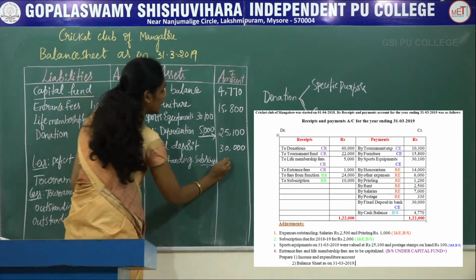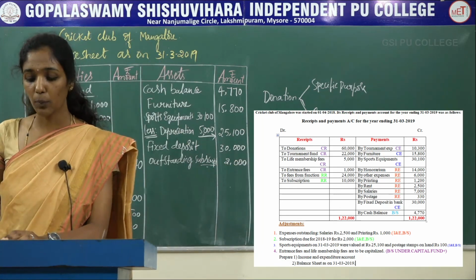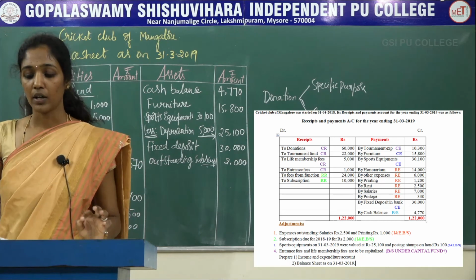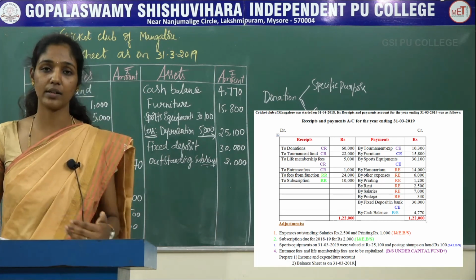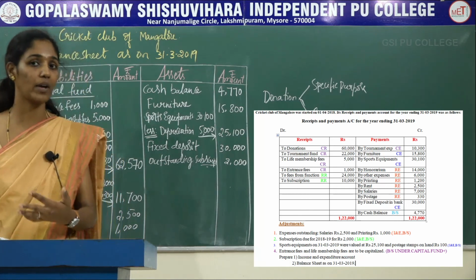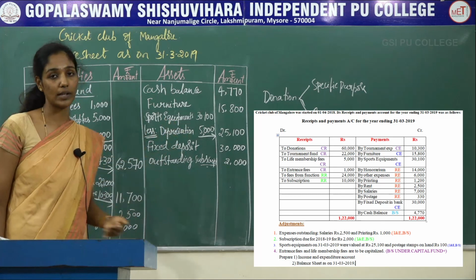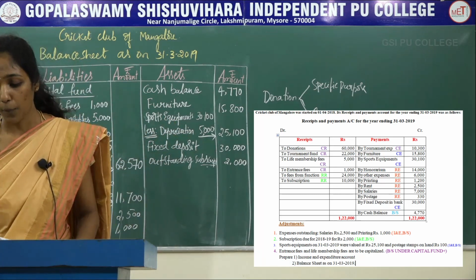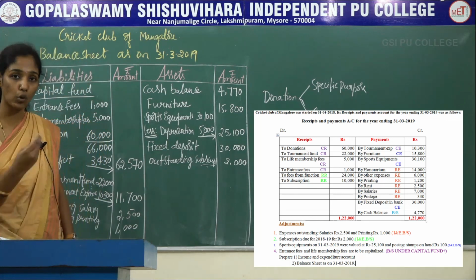Subscription was rupees 2,000. The next, third adjustment: sports equipments on 31st March 2019 were valued at 25,100. So here it is considered as depreciation. Already we have recorded depreciation of 5,000 against the asset. The next is postage stamps on hand, rupees 100. It is treated as a closing stock.